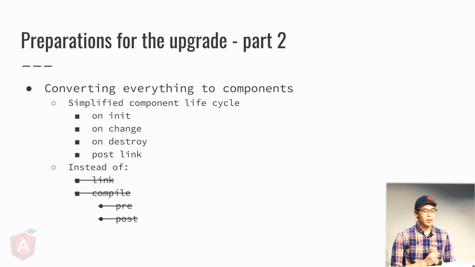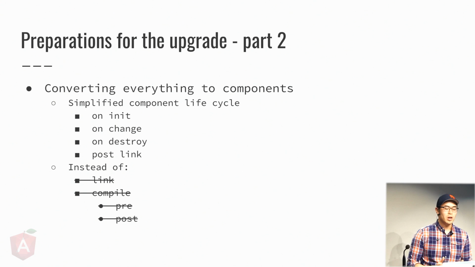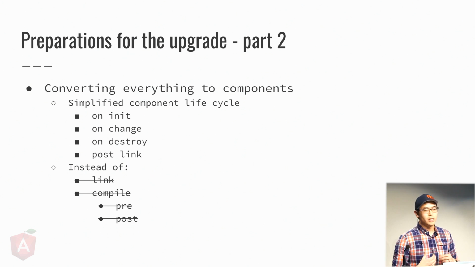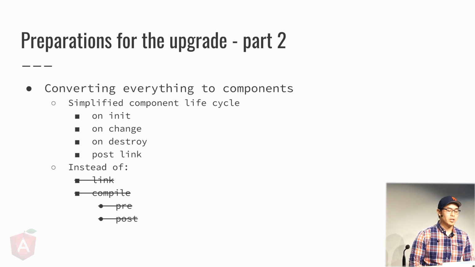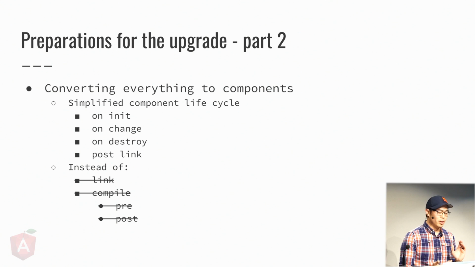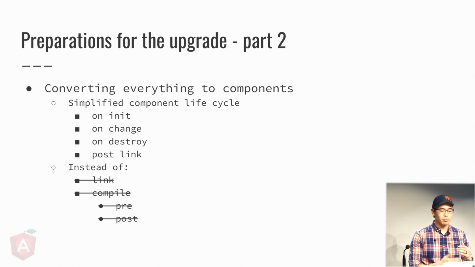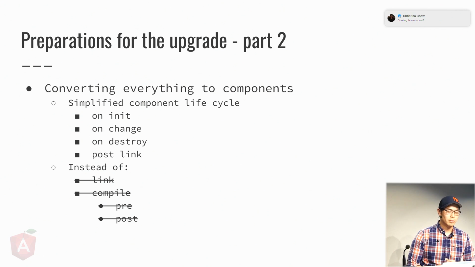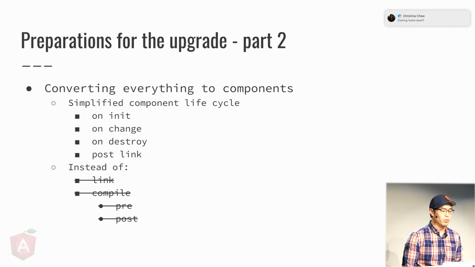So part 2 is kind of a simple one. Since AngularJS 1.5, components have replaced directives and become the standard way for creating these custom reusable widgets, as I'd like to call them. With it comes a much simpler interface though. So instead of the link, compile, which then has a pre and then post, all you have is onInit, onChanges, onDestroy, and postLink. Now, I'm sure there's a few others, but these are the main ones that we used.